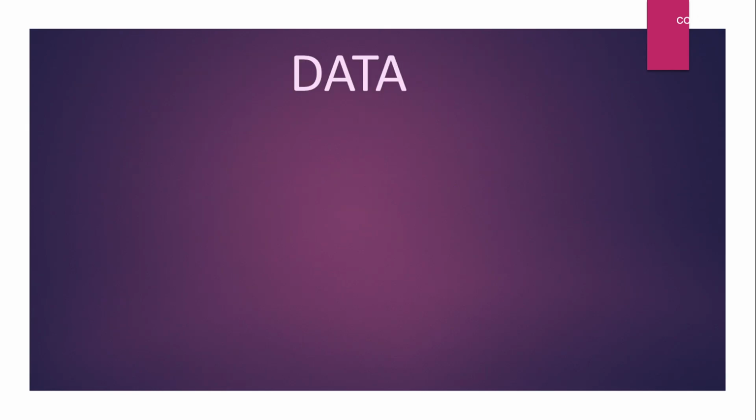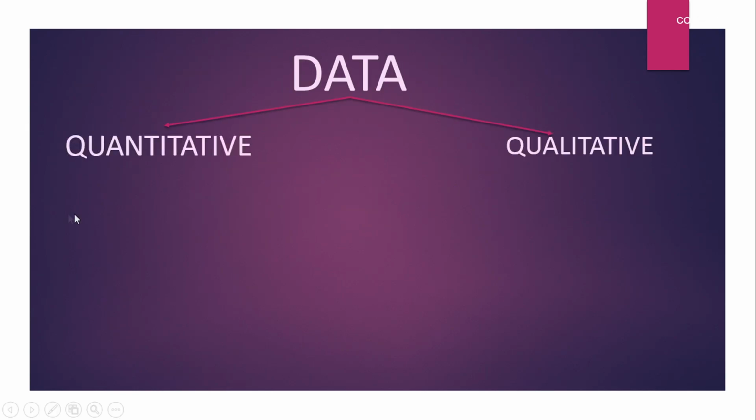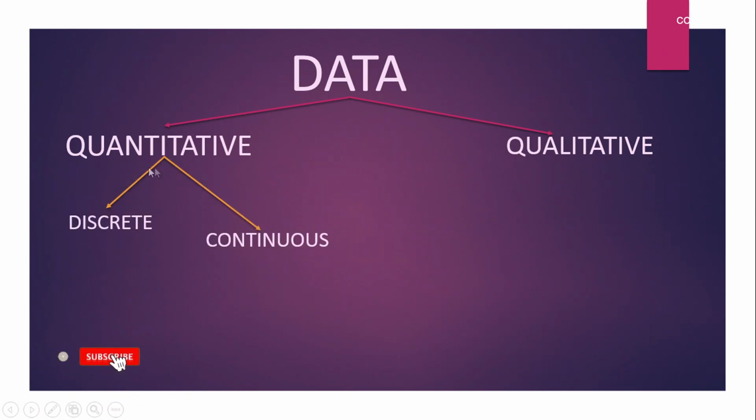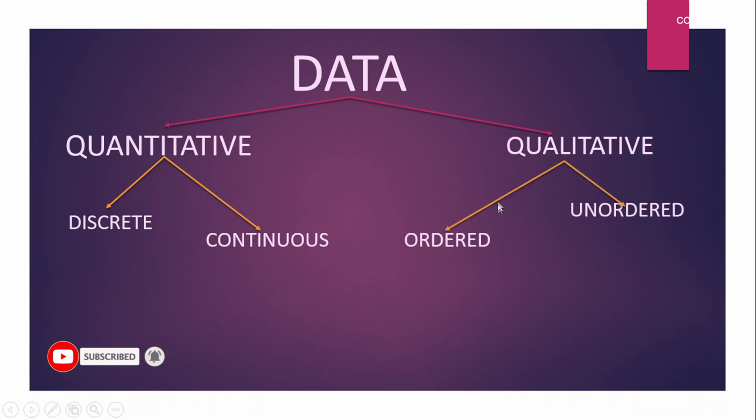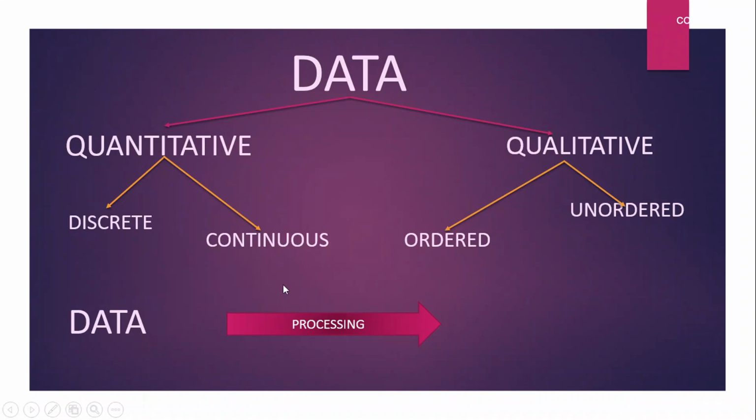So guys, we have seen that data is divided into quantitative and qualitative. Then quantitative data is divided into discrete and continuous. Then qualitative data is divided into ordered and unordered. Now data after processing becomes information.